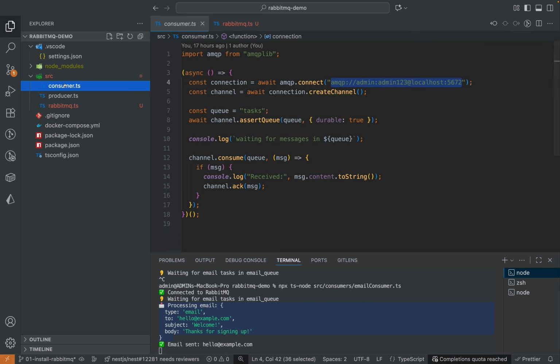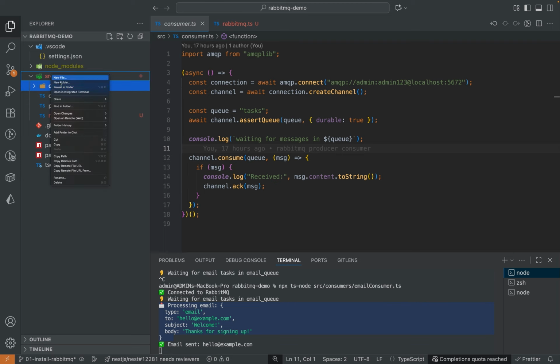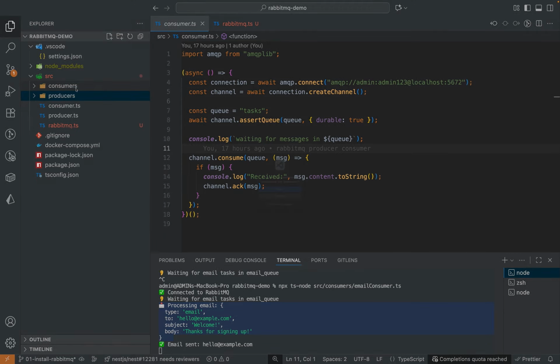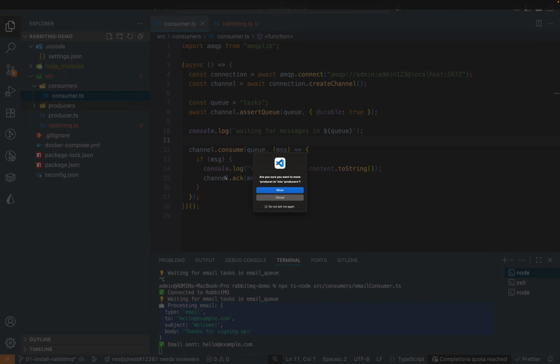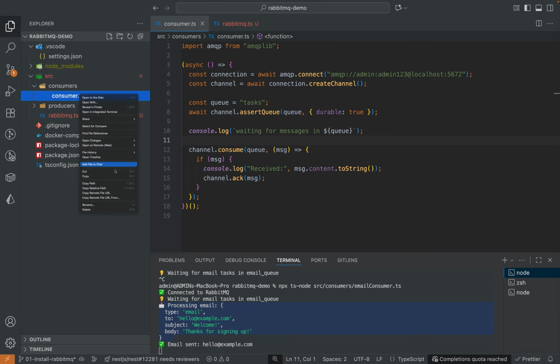Now this should be, let's say, the email consumer, or you can create a separate folder for consumers and producers. I'm going to put that code here. Let's rename that to email consumer.